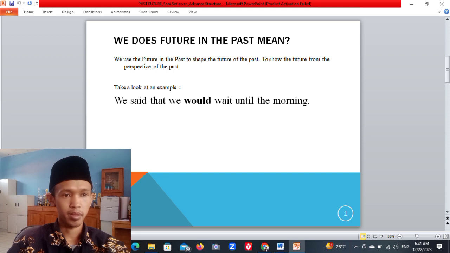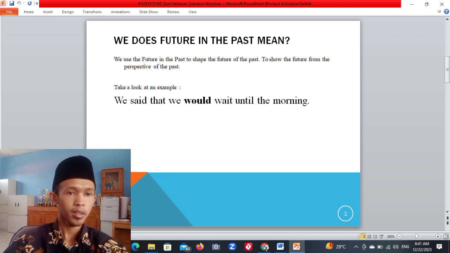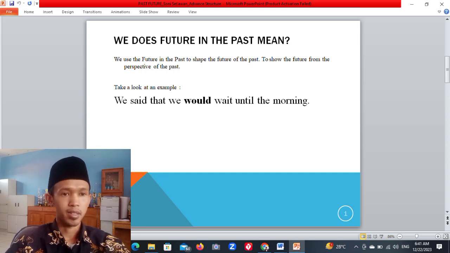You should remember that all groups of tenses have four forms. The first is simple, the second is continuous, the third is perfect, and the fourth is perfect continuous. The future in the past also has these forms, but all forms of the future in the past always express future action in relation to the past.